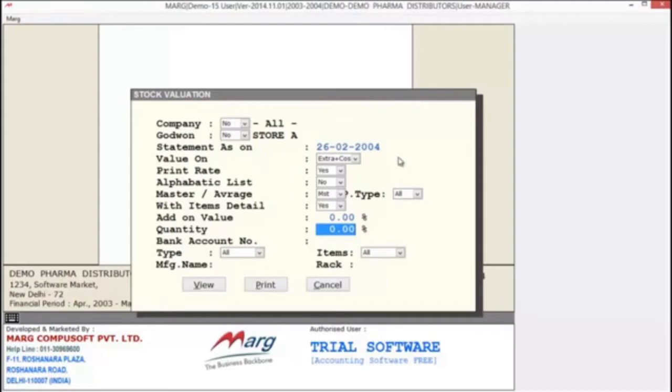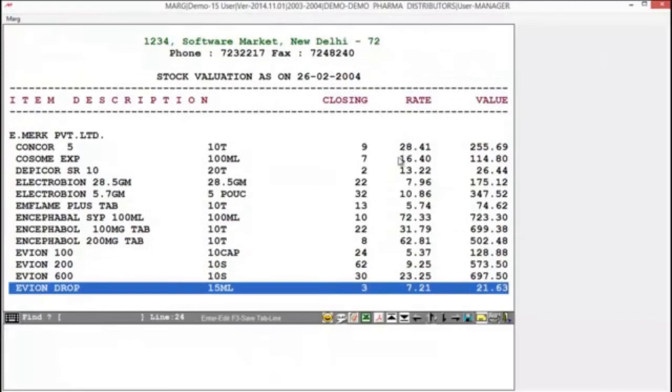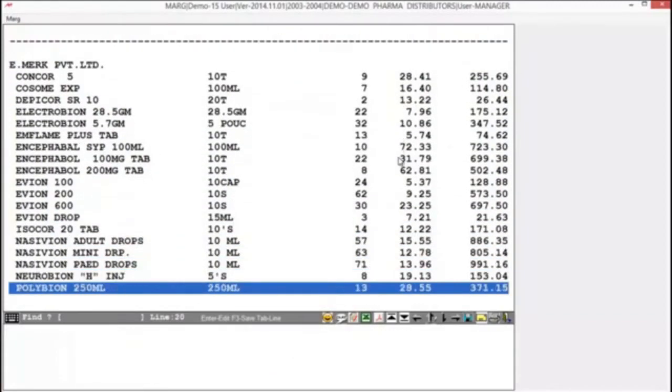Same, if you want to increase or decrease the value on quantity basis, then you can define the percentage here and your statement will be generated accordingly. So in this way, you can generate a statement as per your requirement. Now next, bank account number. You can define the account number and then press enter. And you can view your stock valuation statement have generated.